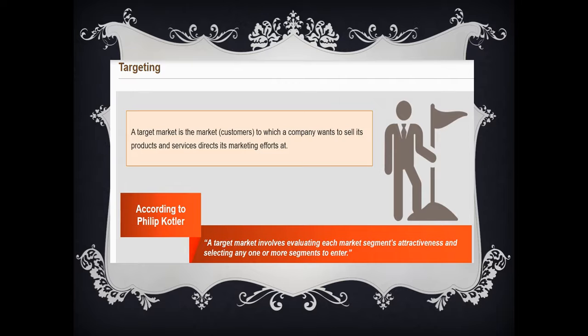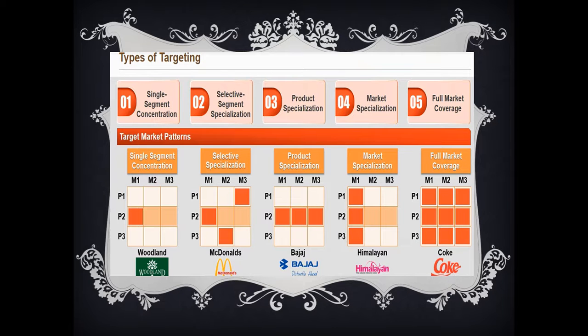So after segmentation is over, when the task of targeting is in front of us, we may choose one or more segments to target. And these are the types of targeting. As we already discussed, there are 5 general patterns, the first one being single segment concentration. The best example is Woodland. I will explain all these things.